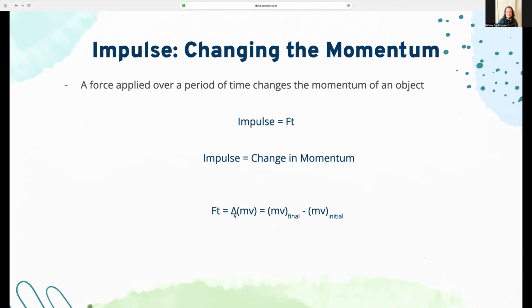Change in is this little triangle. That means change in, and that means the final minus the initial of something, like the ending momentum minus the starting momentum, whatever that looks like. And this is just momentum. It's just mass times velocity. So I know that's an intense looking equation, but I promise it doesn't contain as much scary information as you might first think.